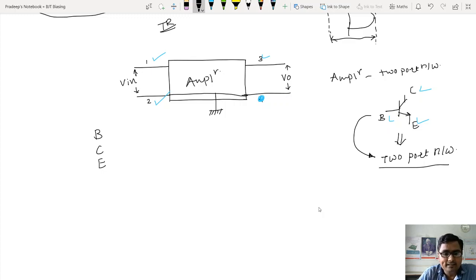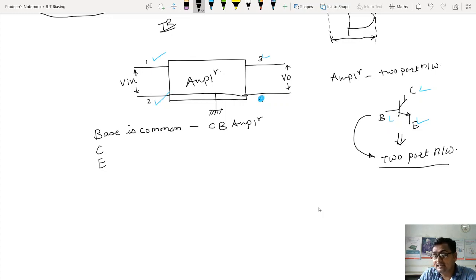To avoid this confusion, I will have all 3 configurations with me. It means now I will have 3 amplifiers. One amplifier when base is common. Look at this. When base is common, I will call it a common base amplifier.